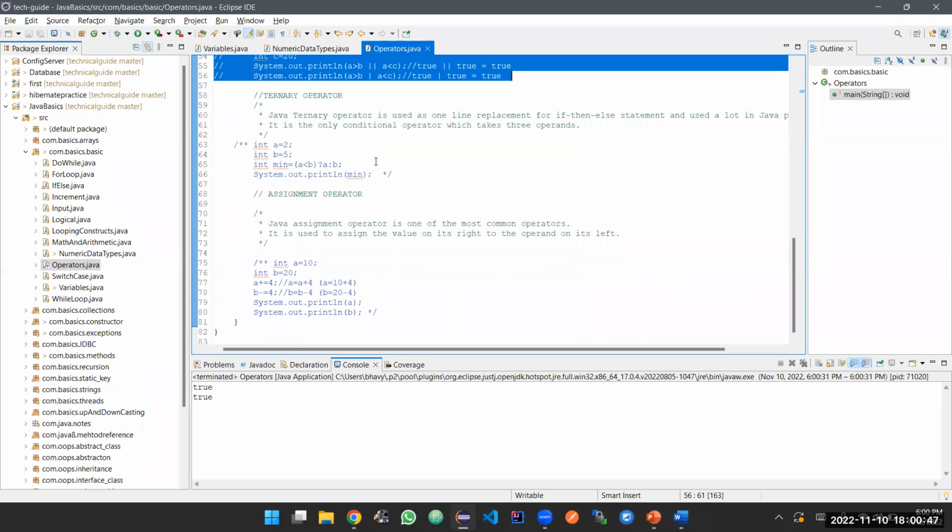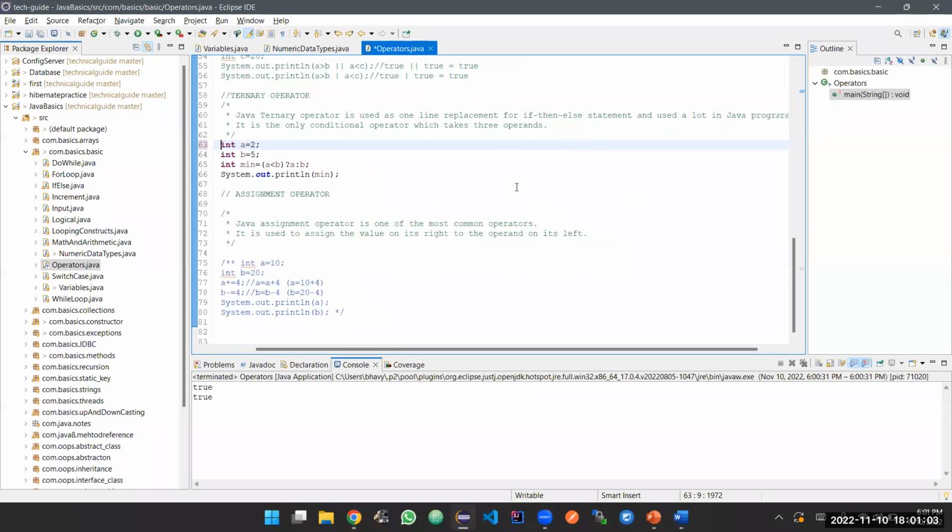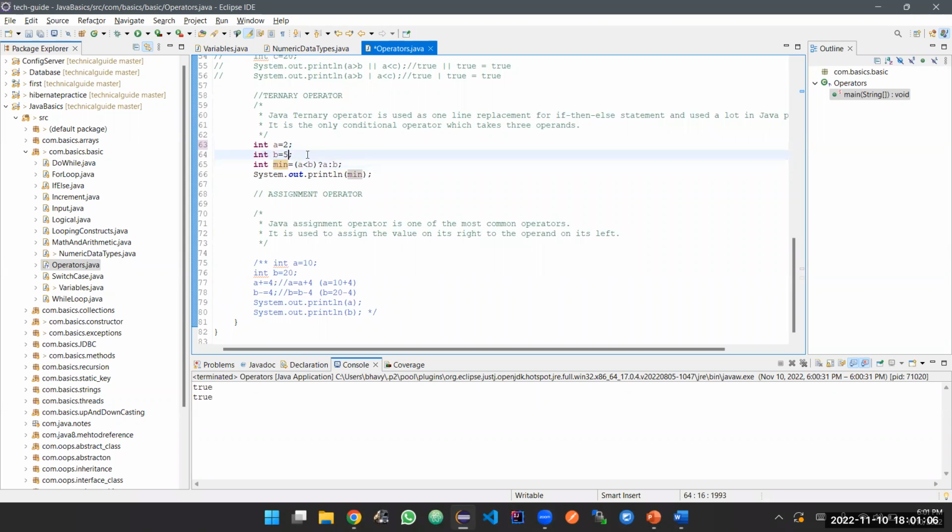Next comes your ternary operator. So what is a ternary operator? It is an operator which is used as a one-line replacement for your if-else condition. I'm going to explain it. We're declaring two variables, a equal to 2 and b equal to 5, and we're declaring the third variable, which is min, and this is the condition. If a is less than b, assign a, else b.